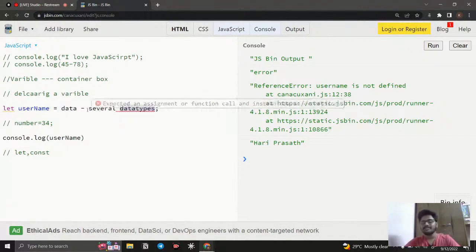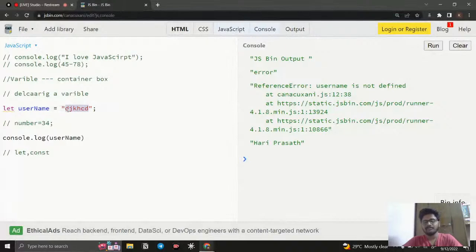Whatever data we are given, it will have some type, and based on the types, any one of the types is going to be the data. Okay, so that is our next topic, data types. For example, if I say 45, this is going to be a number data type, right? So this data comes from the number data type. If I say something like this, it is going to be a word, right? In programming we call a word a string. So this is going to be a string data type. Okay, so that is what we're going to see.